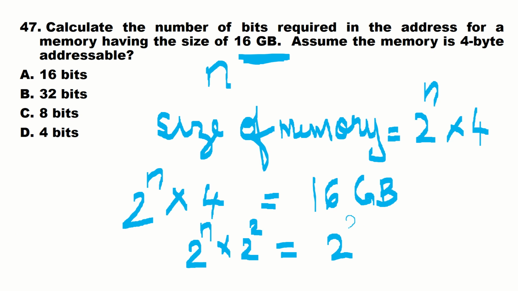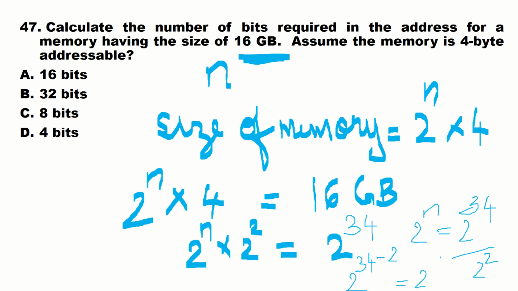So it will be 2 raised to 34. Now for the equation 2 raised to n, you can take the other term to the other side. So it will be 2 raised to 34 divided by 2 raised to 2, same base. Division means you subtract the powers: 2 raised to 34 minus 2, which is equal to 2 raised to 32.